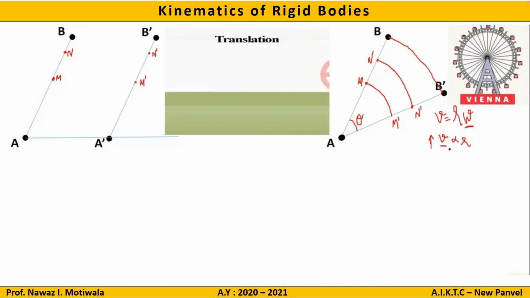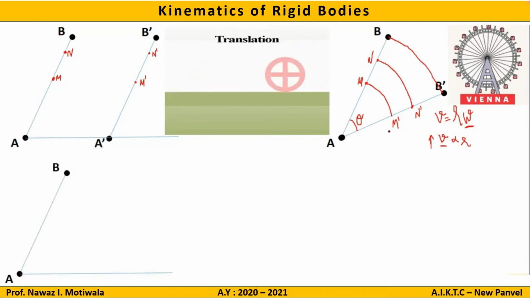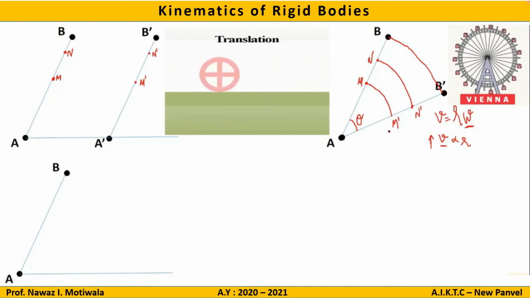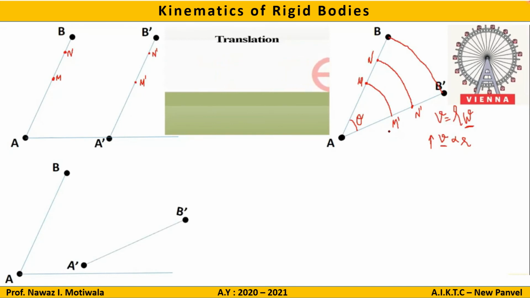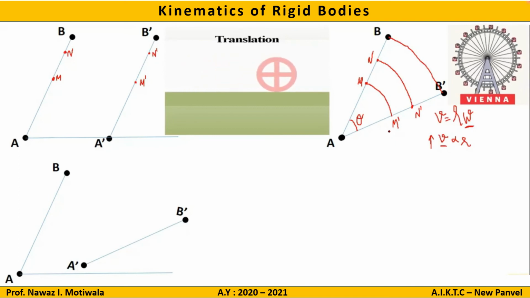So this is an example of a body performing purely rotational motion. You can see there is a fixed point about which the entire wheel is rotating. So we can say that each and every point on this circular wheel has the same angular velocity. Now let us consider another case. Let us again say there is a link AB and this has been shifted to a new position A dash B dash. What kind of motion does this link perform? Either it is rotational or it is translational.